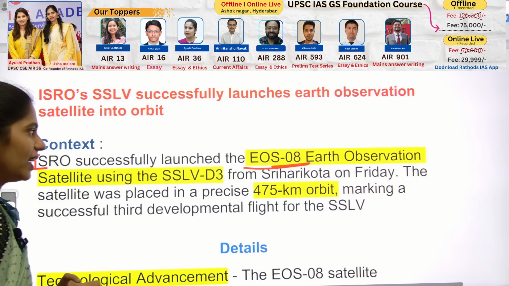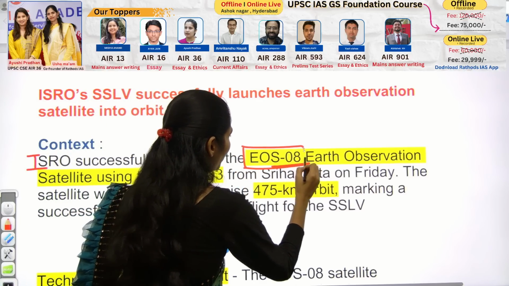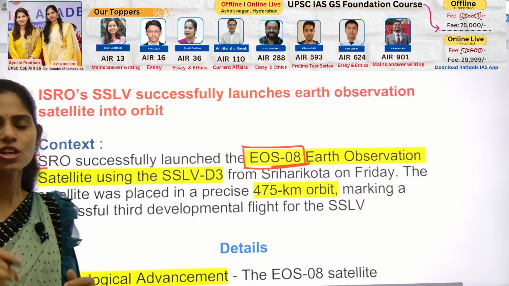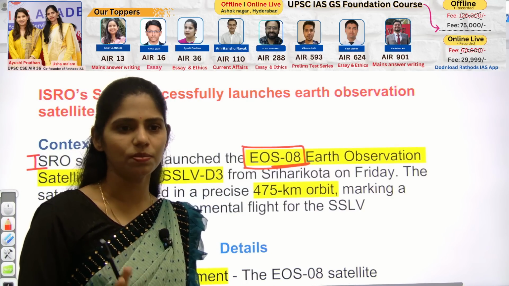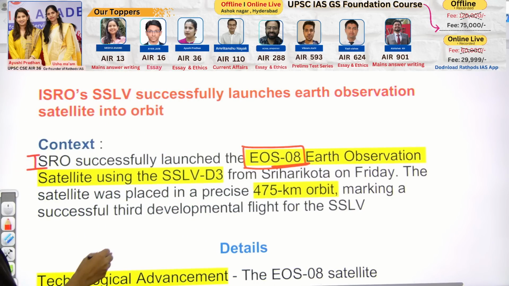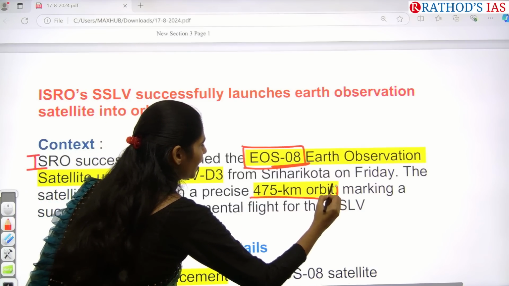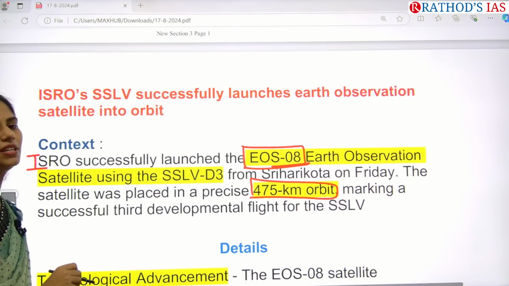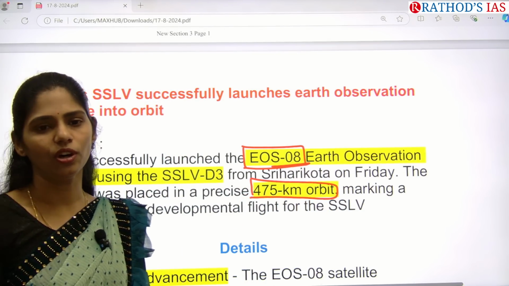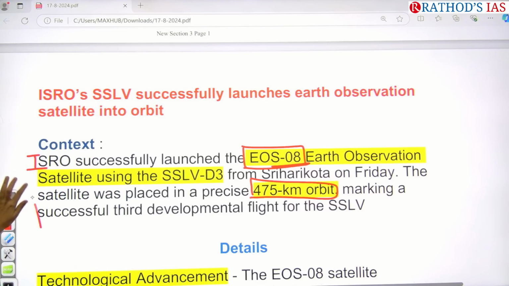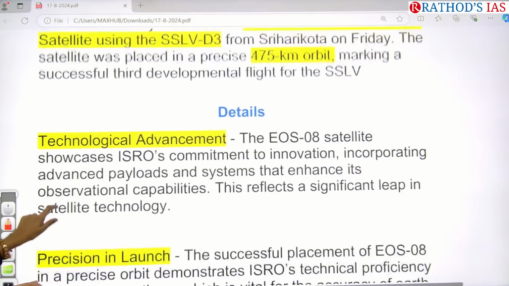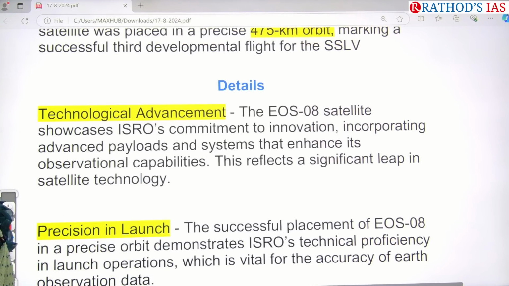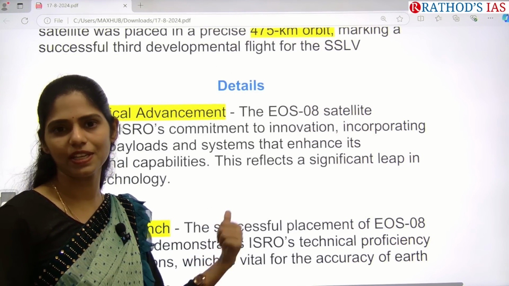Okay, so EOS-08 is an abbreviation seen recently in the news. Which type of satellite is it? In this way also you can get a question in your prelims. It is placed in a 475 kilometer orbit, which means it comes under low Earth orbit itself. If you see the points that you have to grasp from this article, first one is that we are making lots and lots of technological advancements in this space technology.